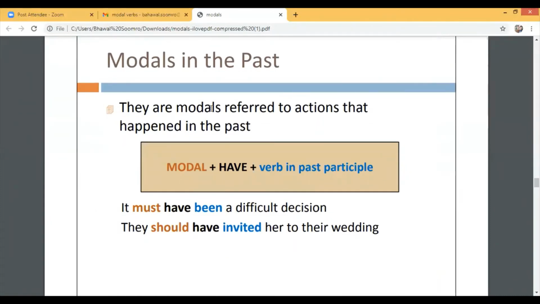Modals refer to actions that happen in the past: modal have plus verb in past participle, or you may say third form. Like it must have been a difficult decision. So here the writer is talking about the past. You should have invited her to their wedding.